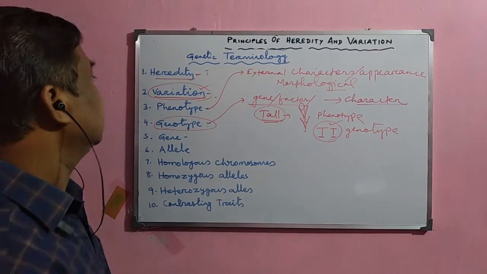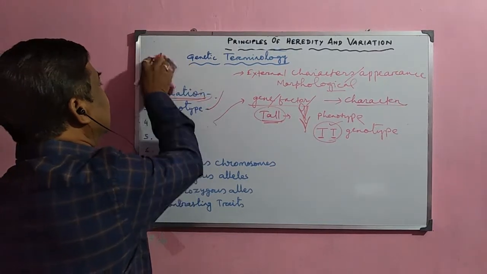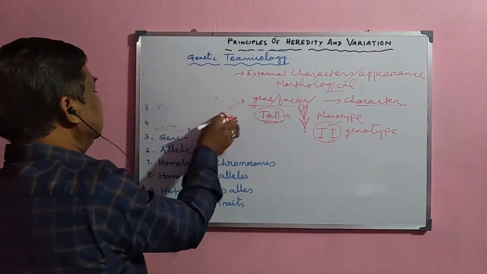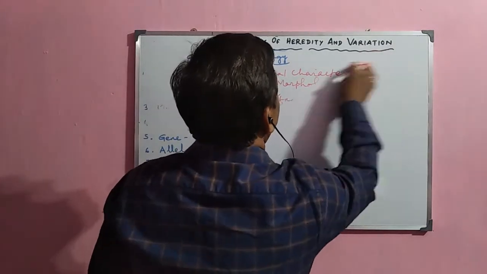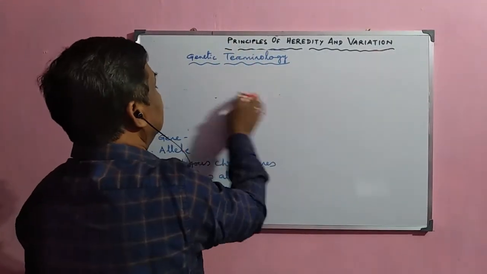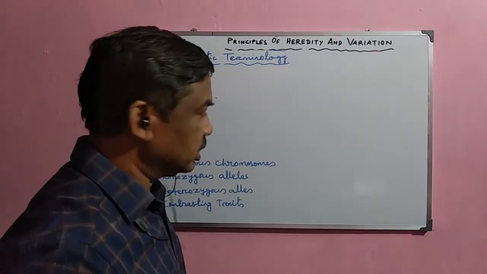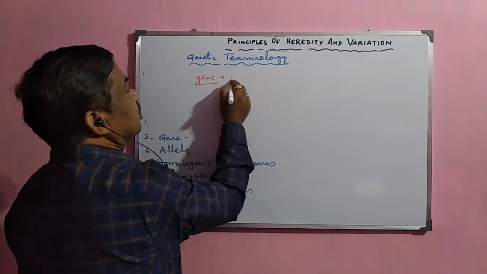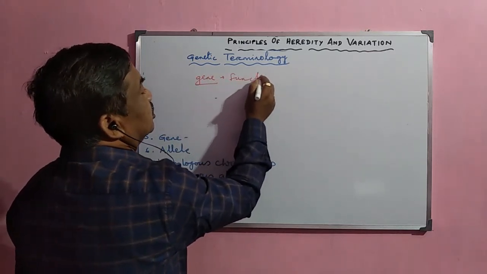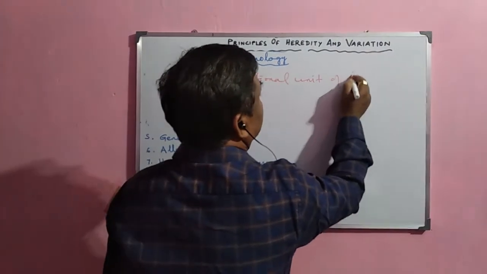And what is a gene? Gene is nothing but the functional unit of heredity. Whenever there is heredity or transmission of the character from one generation to the next generation, some units are normally responsible for this, and this gene is the functional unit of heredity.